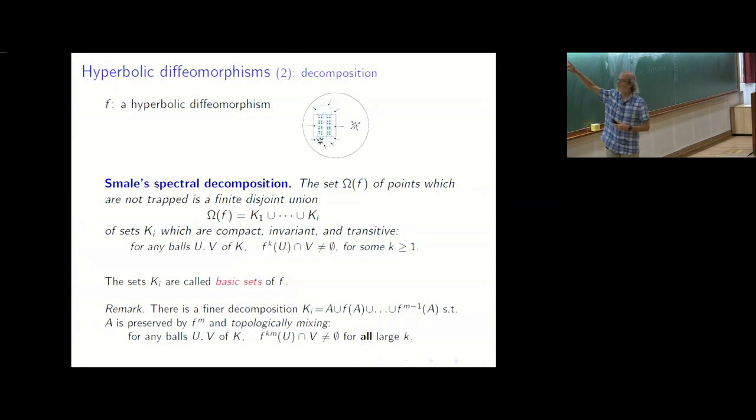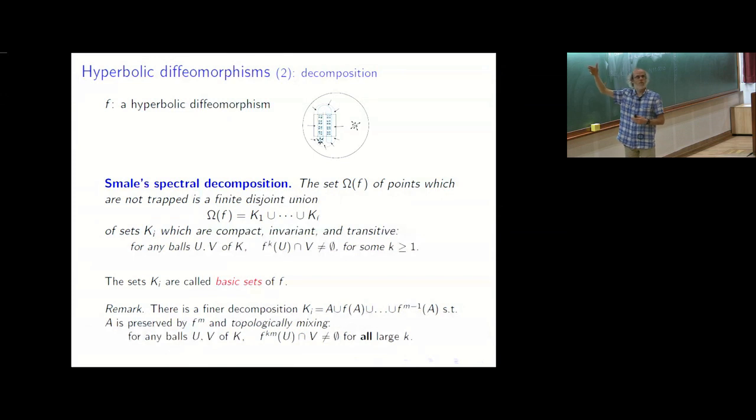They are transitive. So here's a way to write that they are transitive. If you fix two open sets of each of these pieces, you always find a point from the first open set which will enter the second one after some iteration. In fact, the sets are called basic sets. As I said, there are three such sets in the previous example.